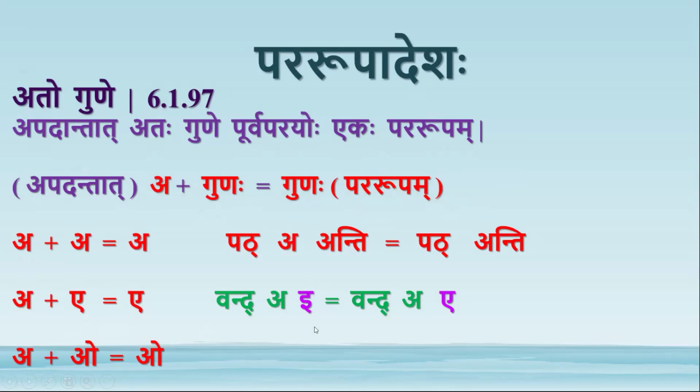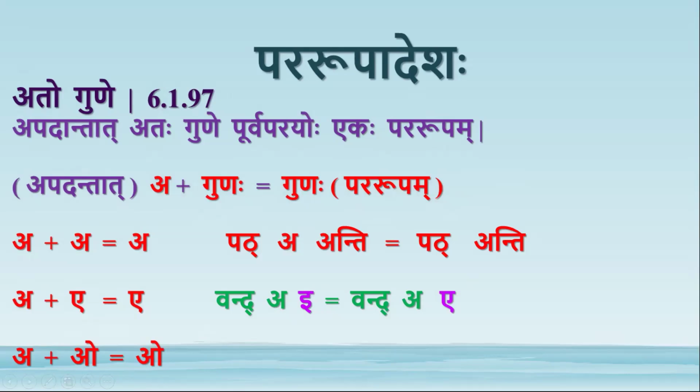All the t sanjnaka parts in this will be converted into ekara. I don't go into details of that. Just this ikara becomes e by that rule, tita atmanepadanam tere, not by adgunaha. A plus e becomes a, but not by adgunaha. By tita atmanepadanam tere, this i becomes e.